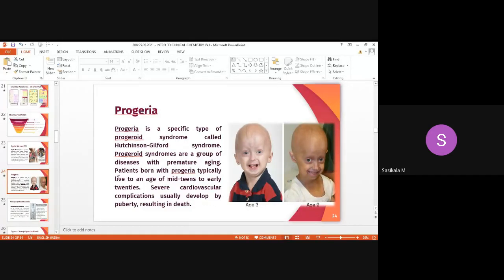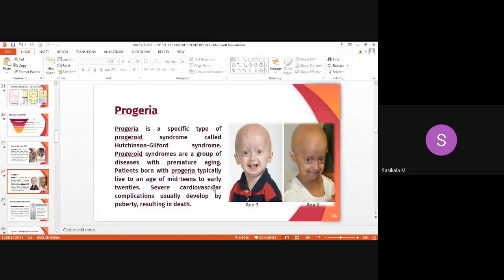It causes premature aging, and patients born with progeria typically live to an age of mid-teens to early 20s. Severe cardiovascular complications usually develop by puberty, resulting in death.